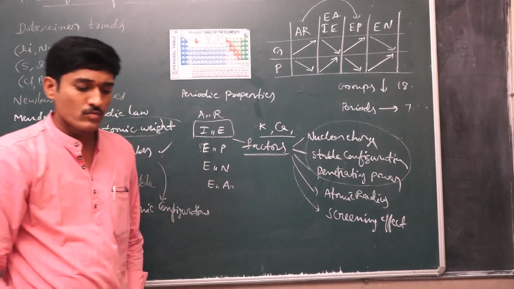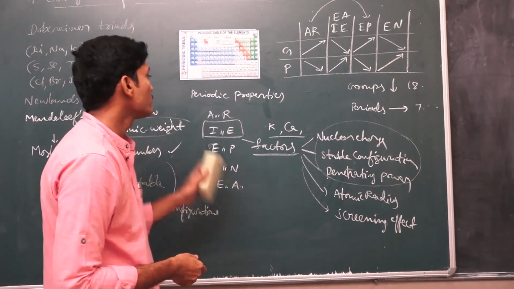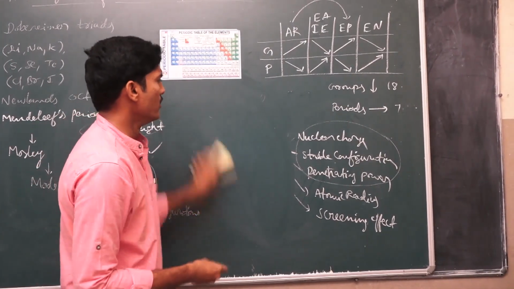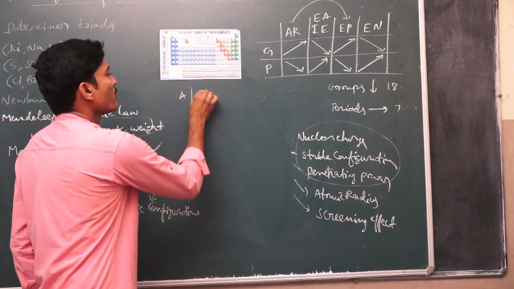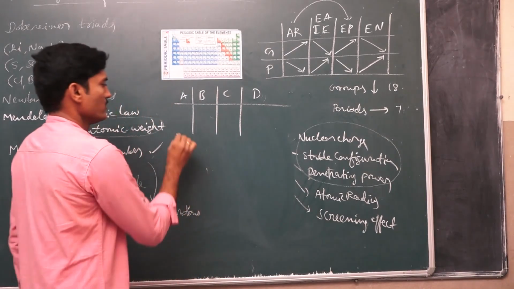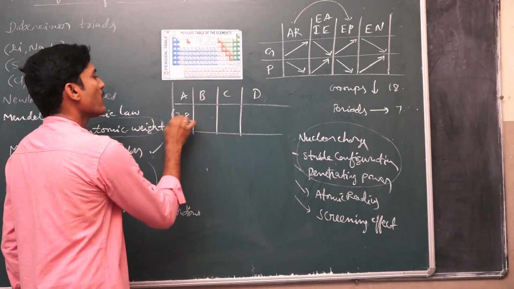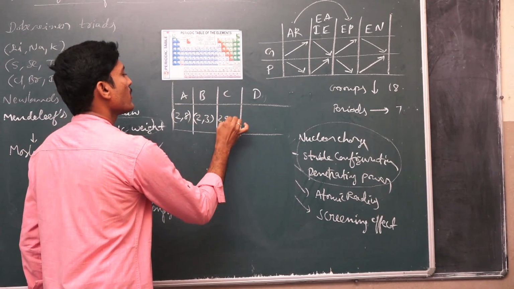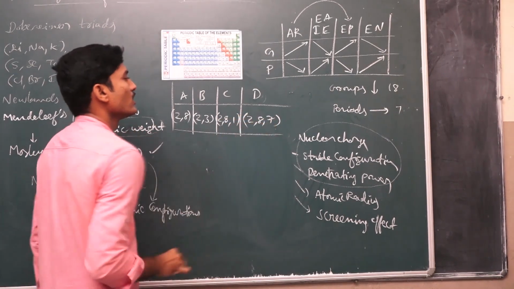Right. Now we are going to discuss another model question, very commonly asked in examination. Suppose A, B, C, D are different elements, and their electronic configurations are like this: 2, 8 and 2, 3 and 2, 3, 2, 8, 1 and 2, 8, 7.